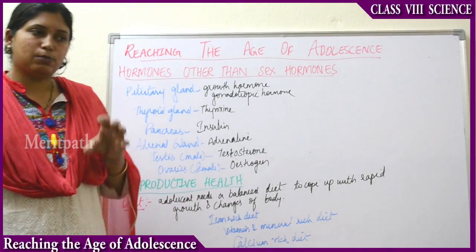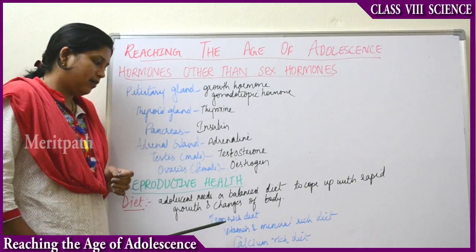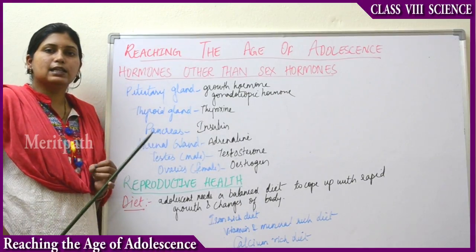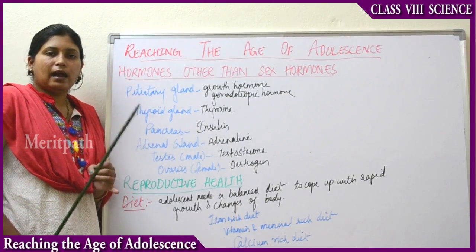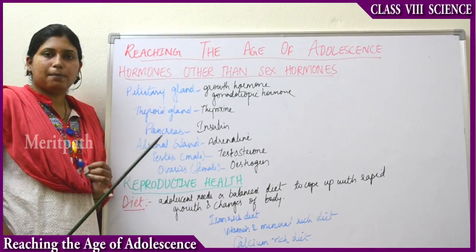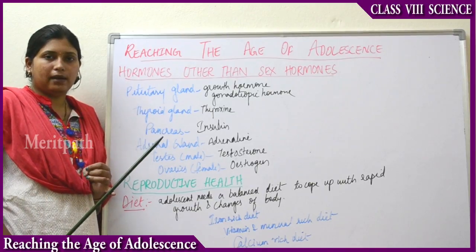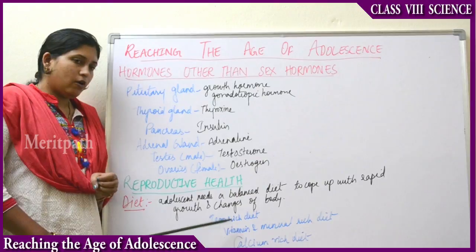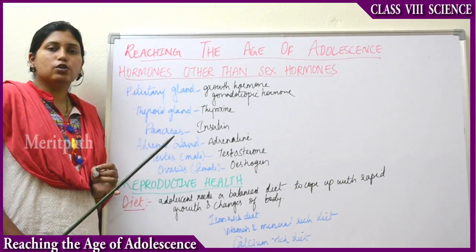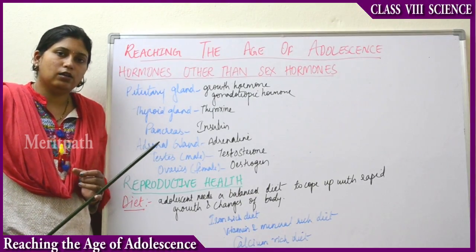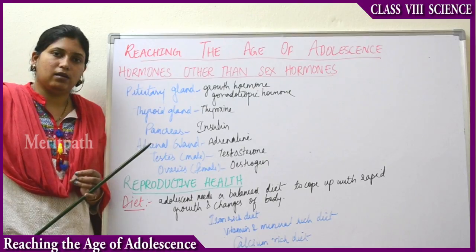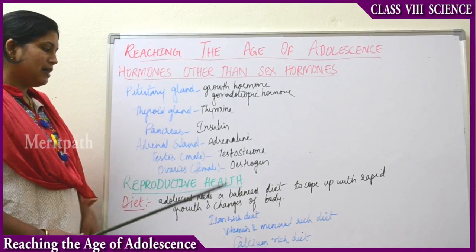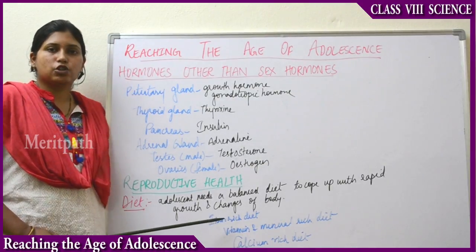So females especially should take an iron-rich diet. Iron is present in the hemoglobin, and hemoglobin is present in the RBC, red blood cells of the blood. So female bodies during the menstrual cycle lose lots of blood, and thereby they lose lots of iron in the blood. That is the reason females need to take more of an iron-rich diet.